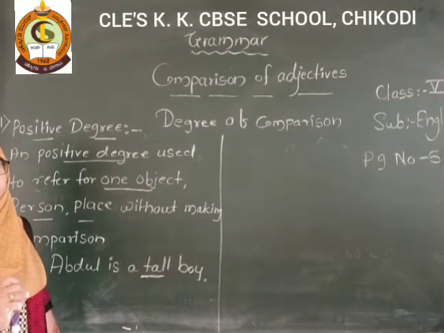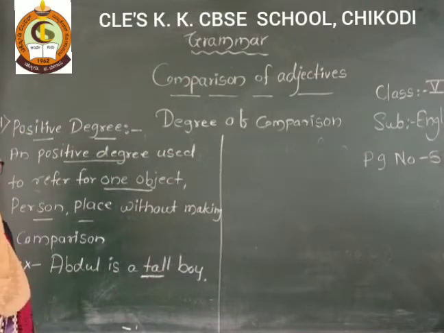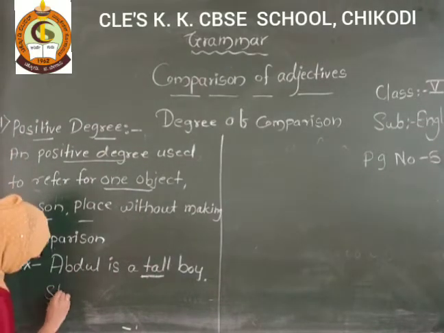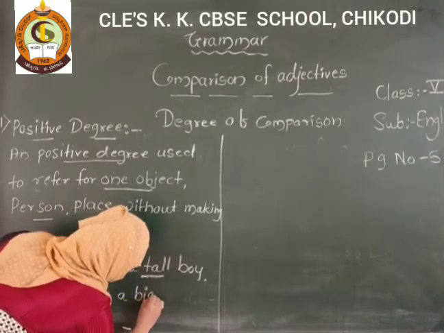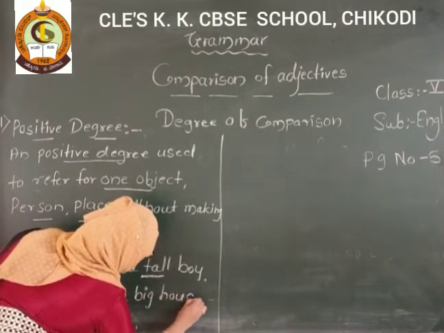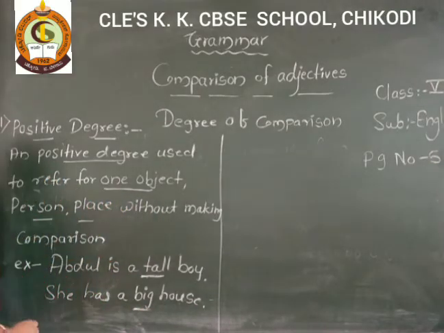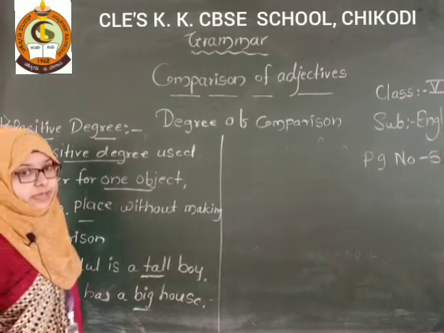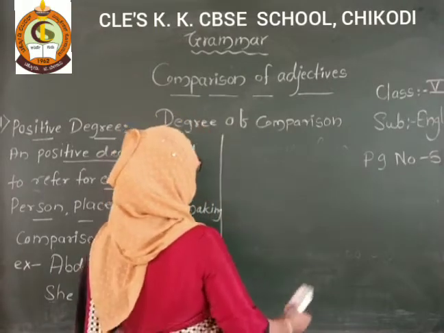One more example I will tell you. She has a big house. So see, her house is big. How is it? Big. We are not comparing with another object, another house. Got it? So these are called positive degrees.